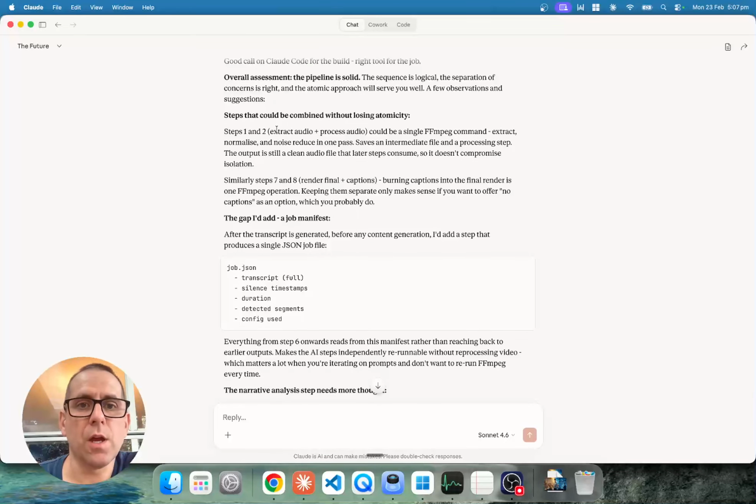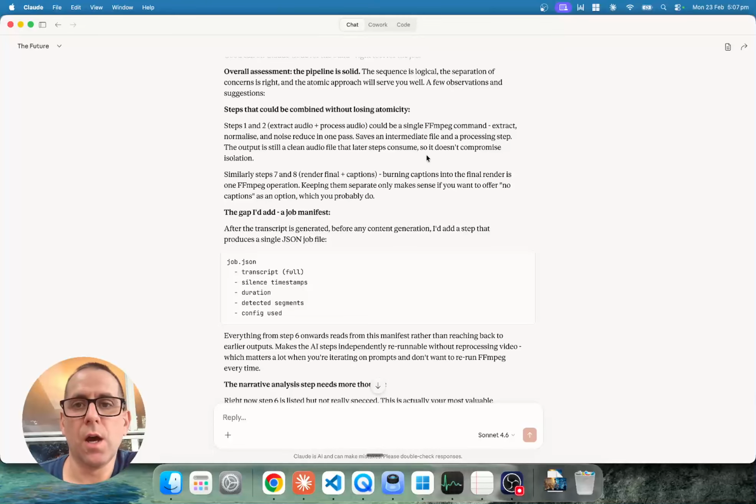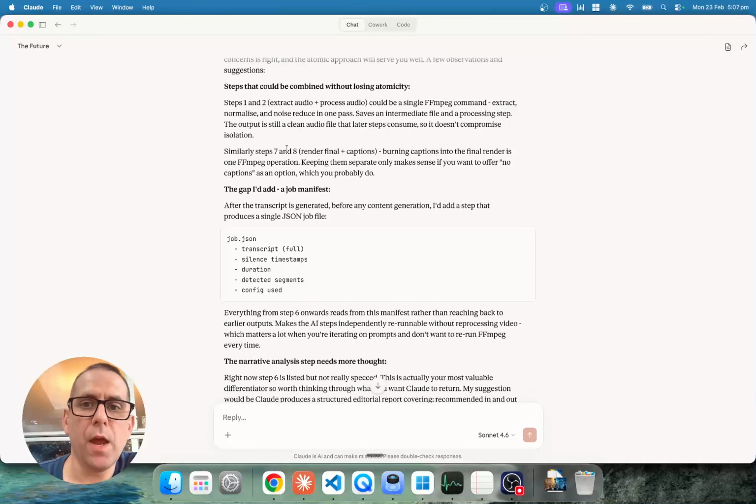So this is interesting, I didn't realize. Steps 1 and 2, extract audio and process audio, could be a single FFmpeg command: extract, normalize, and noise reduce in one pass. Cool. And then it's saying render final and captions is one FFmpeg operation. We won't do that though. I don't want to use FFmpeg to do captions. I may not even do captions if the quality is not good enough. In my head, I want kind of CapCut style captions. I'm not sure the OpenCV library is good enough to do that. I don't know. We'll have to explore.